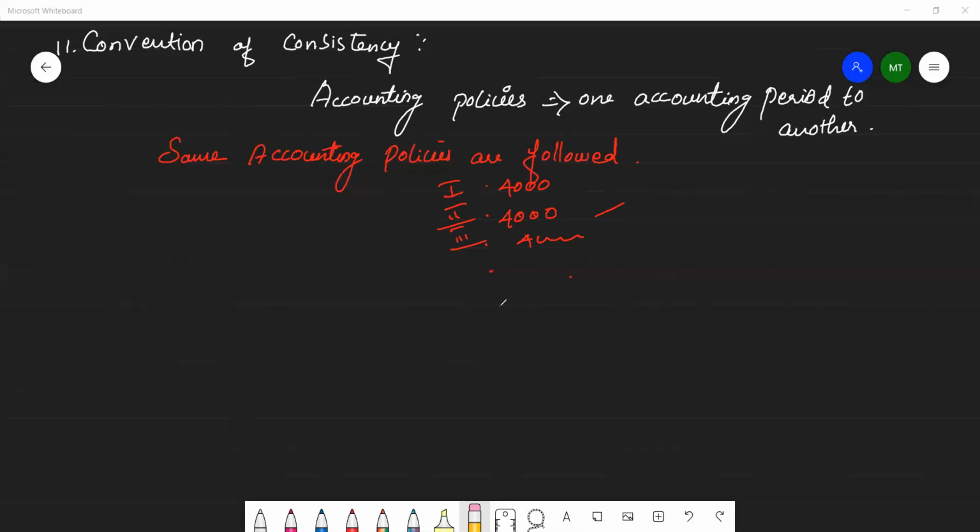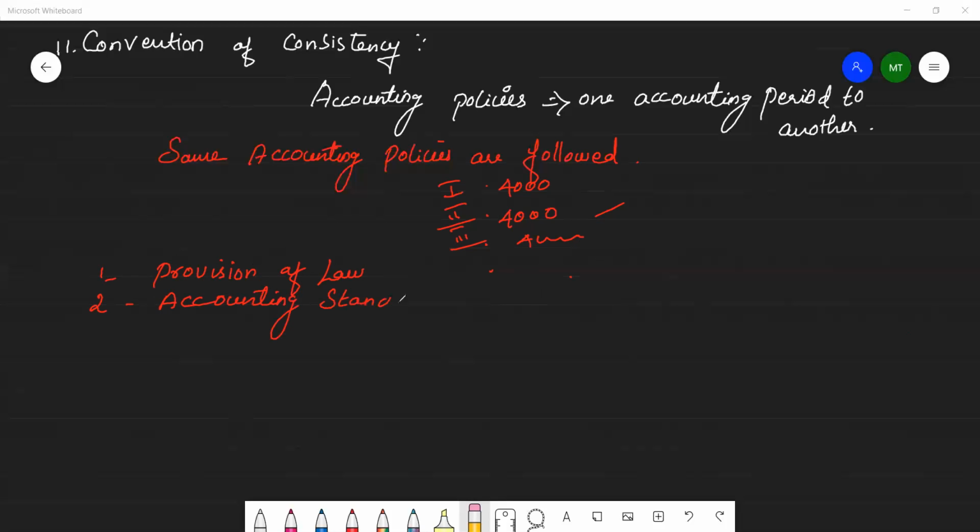However, it does not mean that changes are not possible. A change in accounting policy can be incorporated. First one, to comply with the provision of law. Then second one, accounting standards issued.